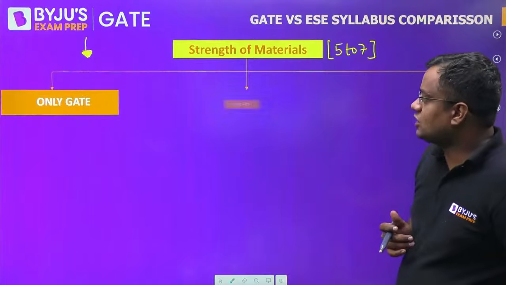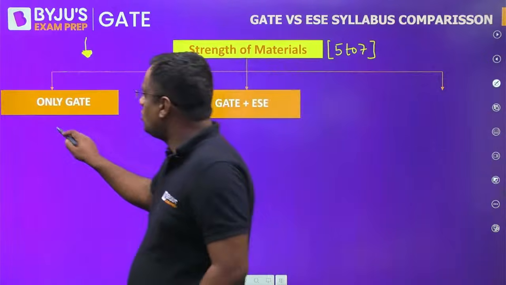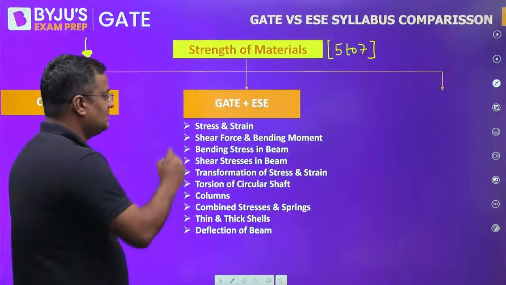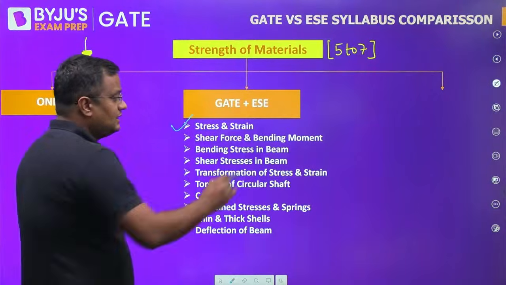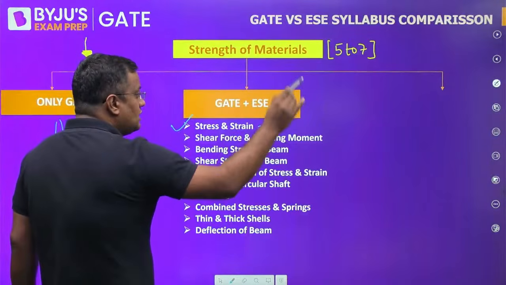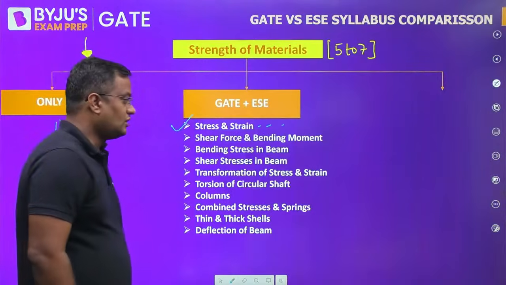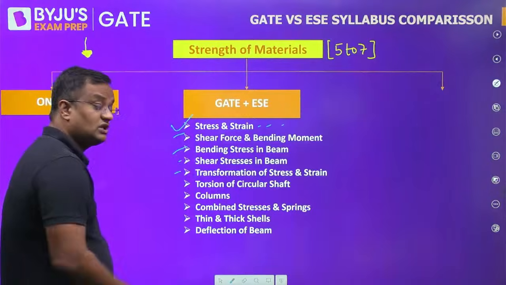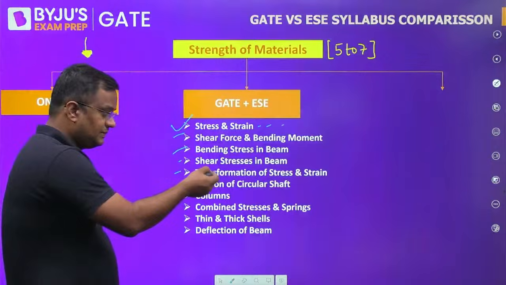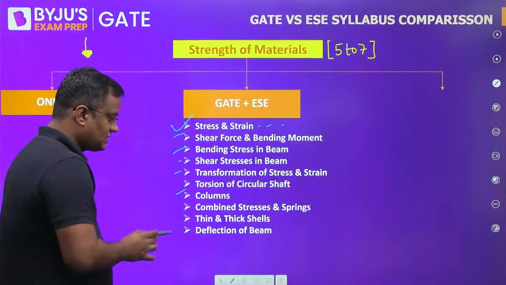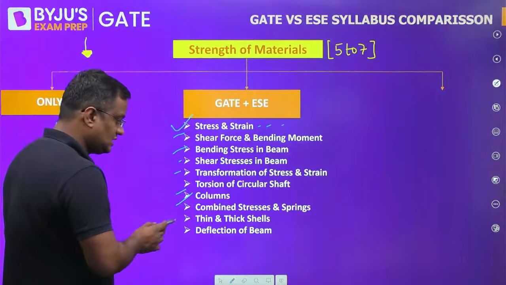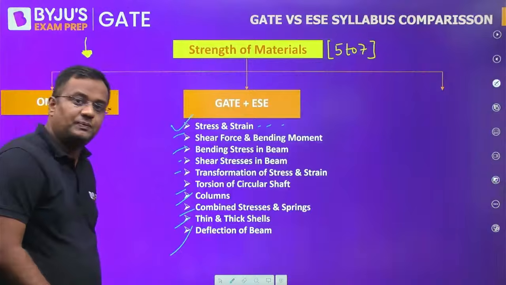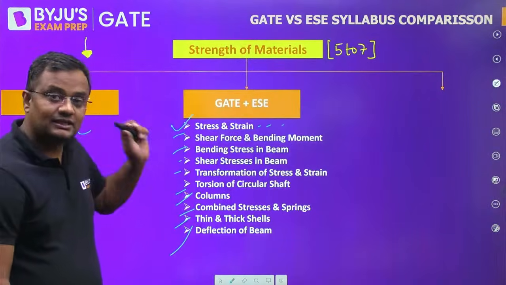So here, the topics which are only in GATE: there is no topic which is only in GATE. Yes, there are topics which are in GATE and ESE both, like stress-strain curve, deformation of bar, Poisson ratio, thermal stresses, properties of material and all. Then SFD, BMD, bending stresses, shear stress distribution, transformation of stress and strain both, Mohr circle, principal stress, all these things. Torsion of circular shaft, columns, Euler's theory and Rankine's theory, combined stress due to direct and bending, thin and thick shells and deflection of beams. This is in GATE and ESE both.